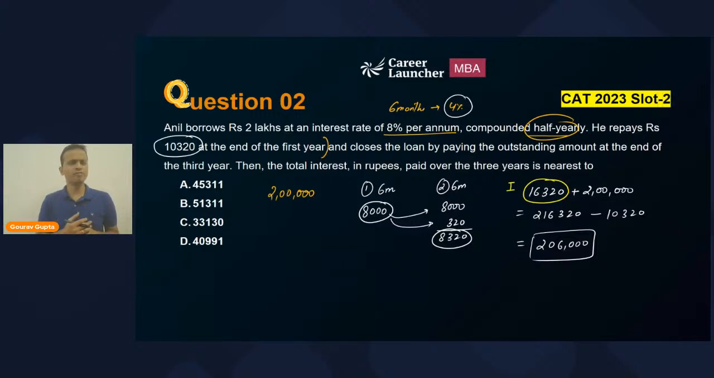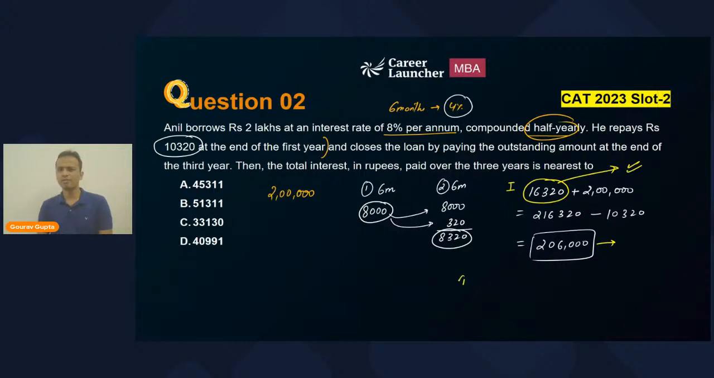Now in this question, what we have to calculate is the total interest in rupees over the 3-year period that he has paid. Listen carefully. Up till now, he has paid 16,320 in the interest, right? Now, the principal for the next 2 years is 2,06,000, right? Now he will be paying 4% interest, 4% compounded annually.